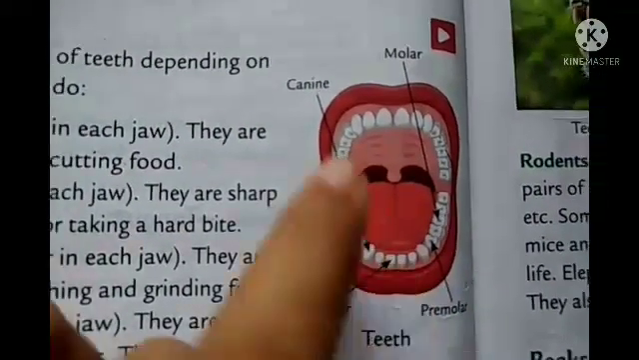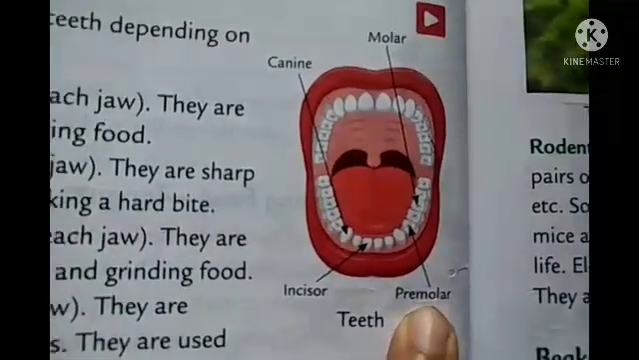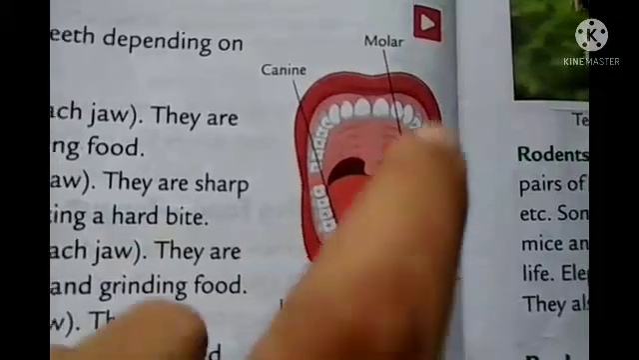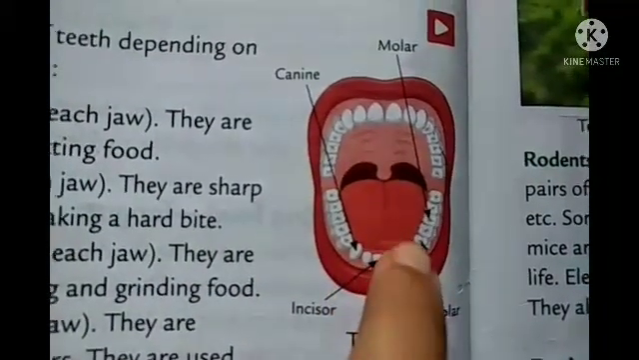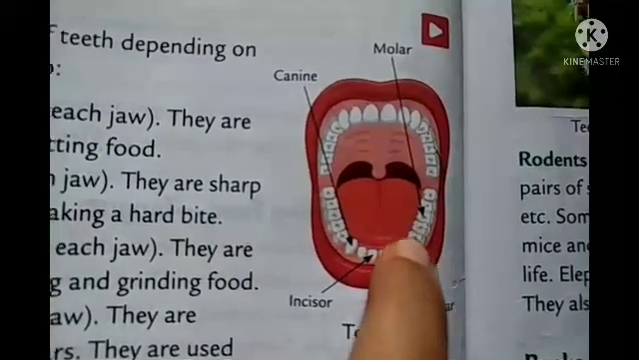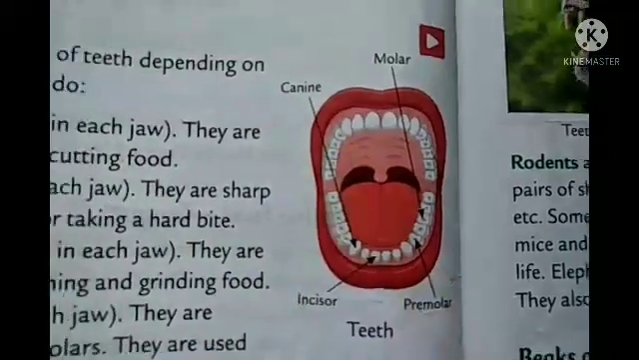Okay, now the next one is our molar. Molars are a set of 8 teeth, 4 in the lower jaw and 4 in the upper jaw. You can see this. After the canine we have this 2 set, here 2 set, 4, and here also. So these are called what? Premolar.